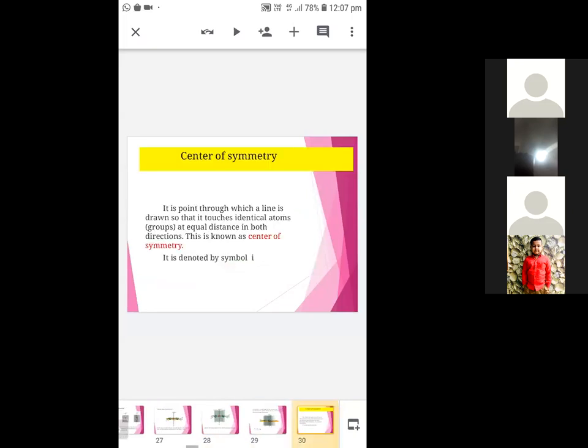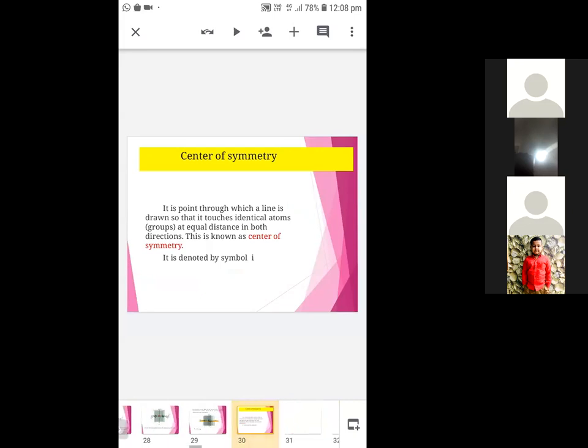Okay. Next, center of symmetry. So it is a point through which a line is drawn so that it touches identical atoms or groups at equal distance in both directions. So this is known as center of symmetry. It is a point through which a line is drawn so that it touches the identical atoms at equal distance in both directions. It is denoted by the symbol i.